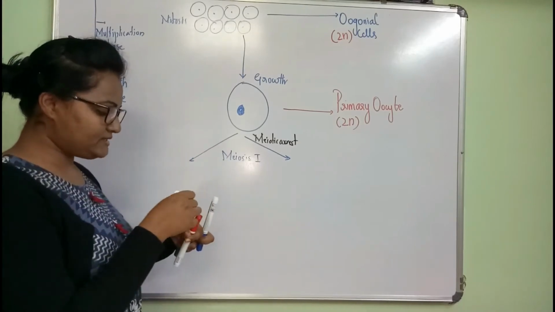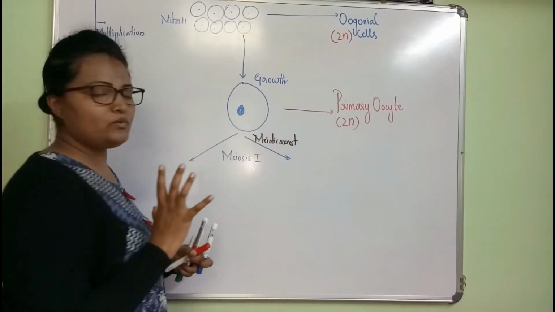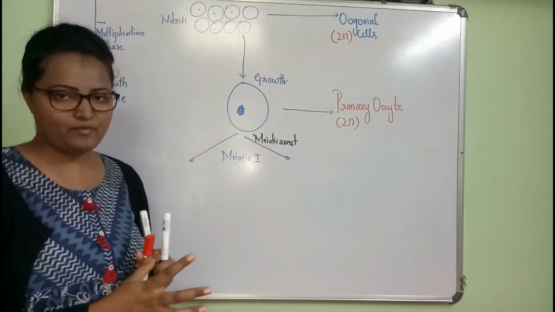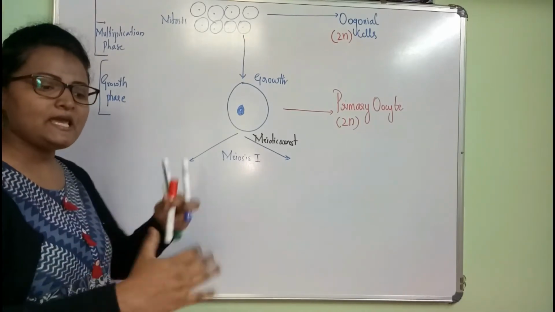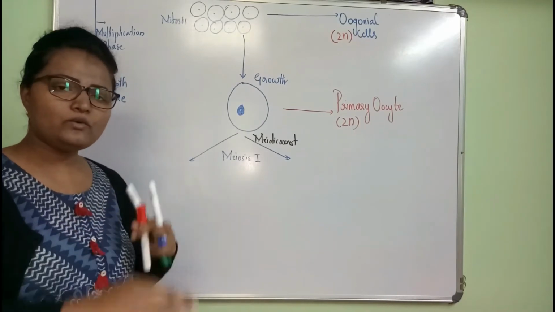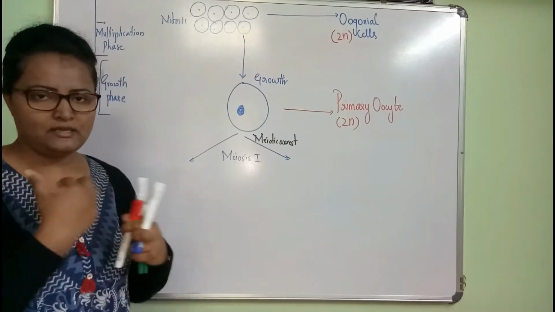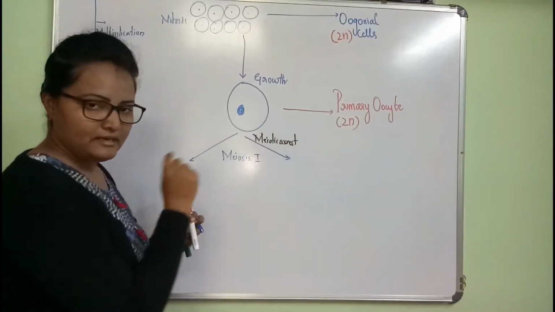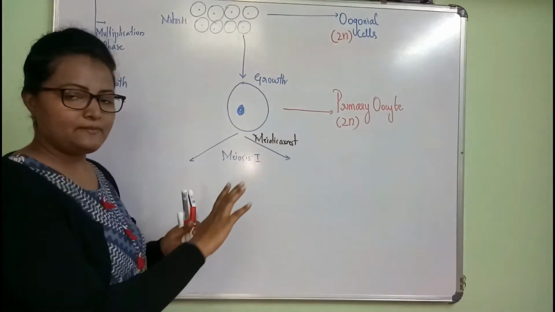Meiosis first will be arrested. When it is arrested, all the oogonial cells before birth multiply and there will be a fixed number of oogonial cells. By the process called mitosis, by undergoing cell division, they multiply themselves and form a fixed number of oogonial cells, and all the oogonial cells are converted into primary oocytes, meaning they undergo growth. So from the birth till the puberty, they undergo a growth phase, that is, they are in the primary oocyte.